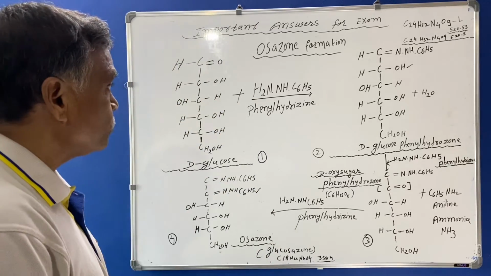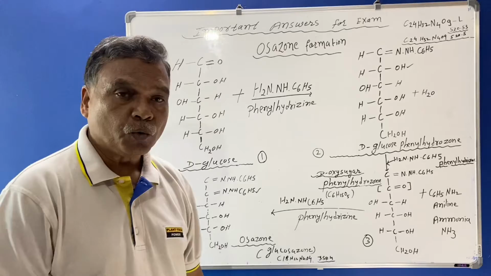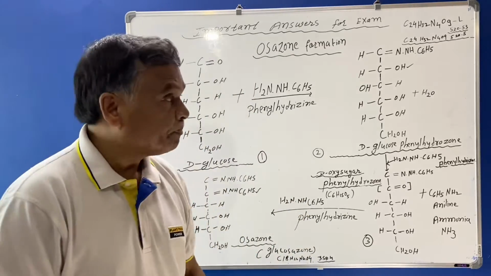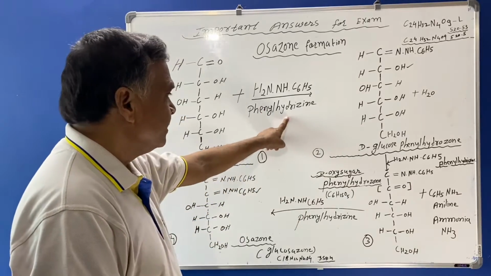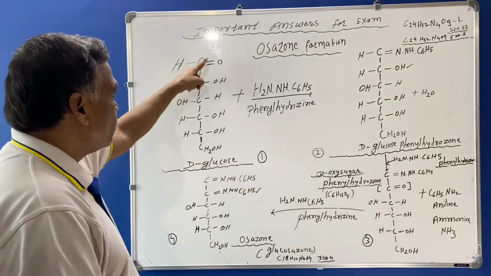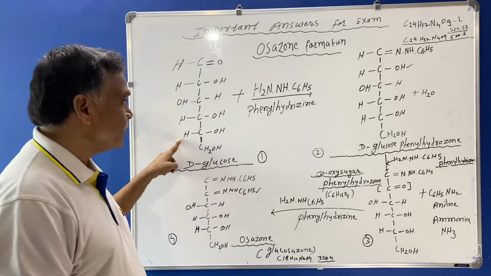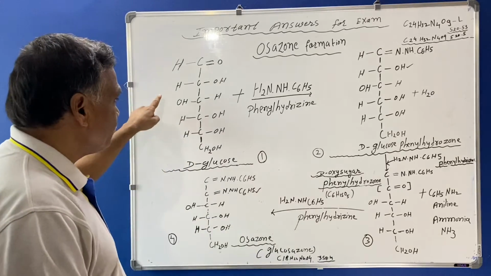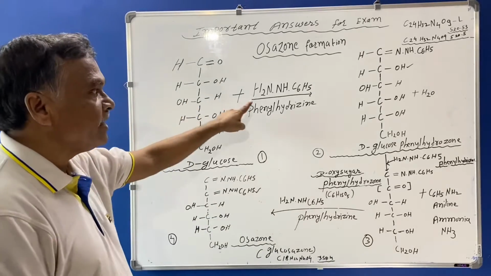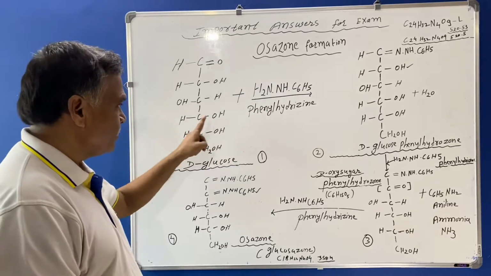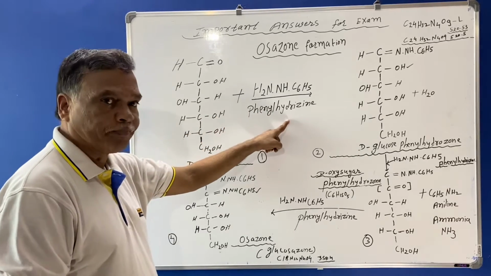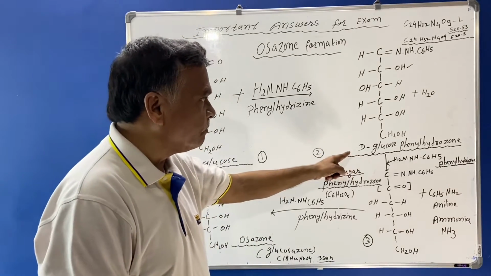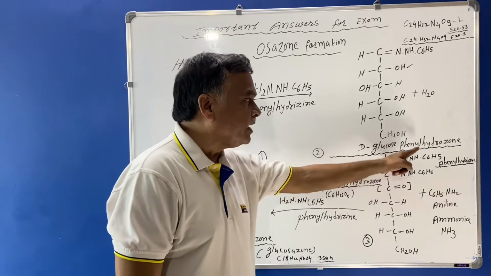Here, Osazone formation means that glucose is treated with phenylhydrazine. This is phenylhydrazine, and this is the formula for glucose, C6H12O6, shown as a structural formula. When glucose is treated with phenylhydrazine, the compound formed is D-glucose phenylhydrazone.